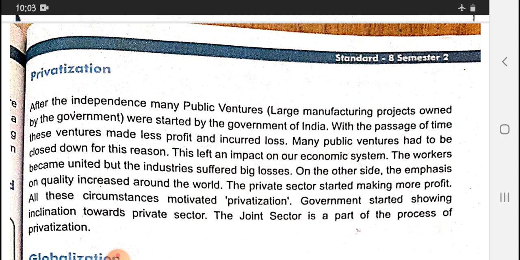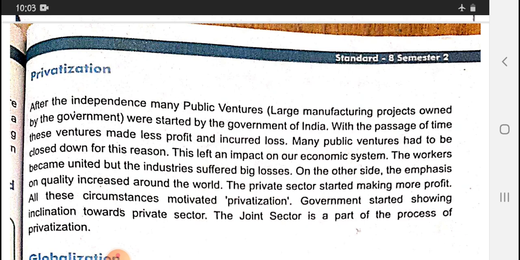On the other side, the emphasis on quality increased around the world. The private sector started making more profit. All these circumstances motivated privatization. The government started showing inclination towards the private sector. The joint sector is a part of the process of privatization.